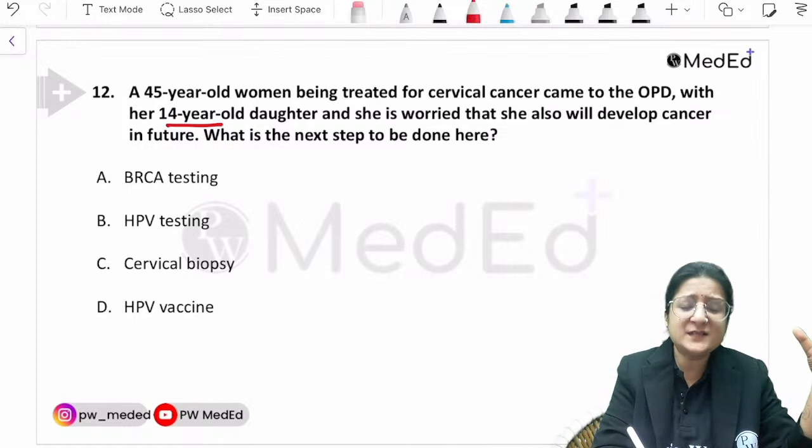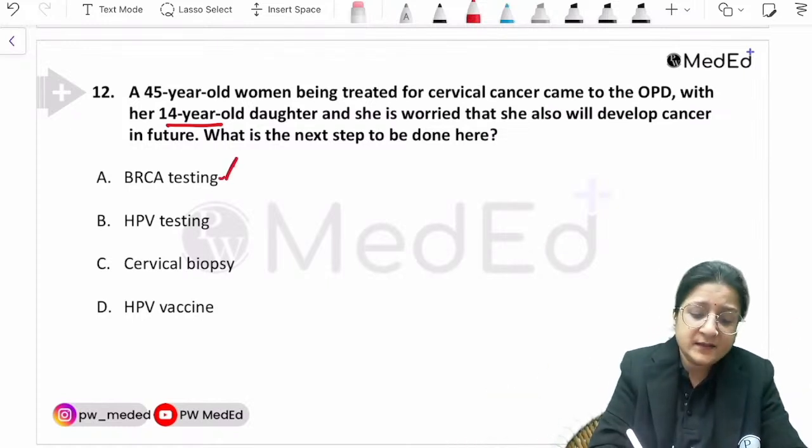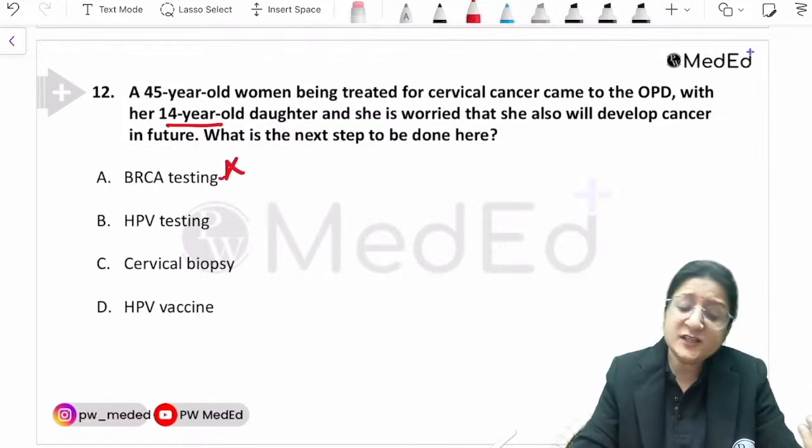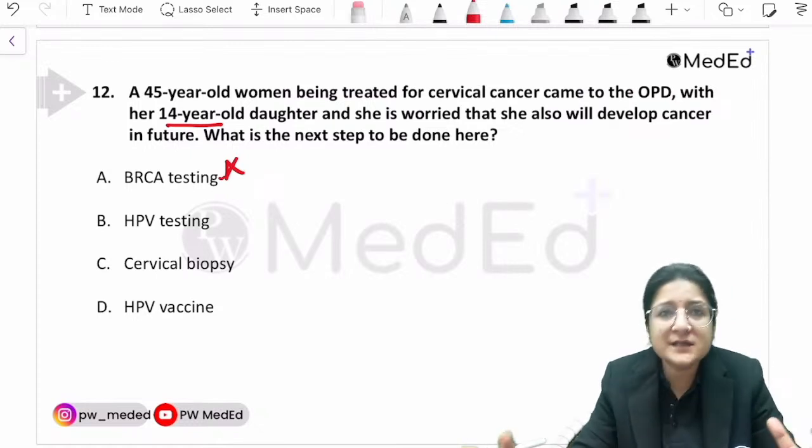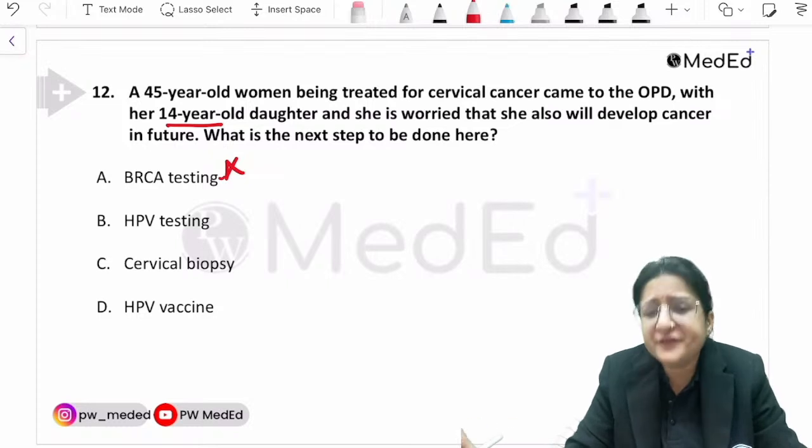So BRCA testing has value in ovarian cancer. It's not required here. Okay, HPV testing. Well, HPV testing is a screening modality for cervical cancer, and that has to begin after the age of 30 years.